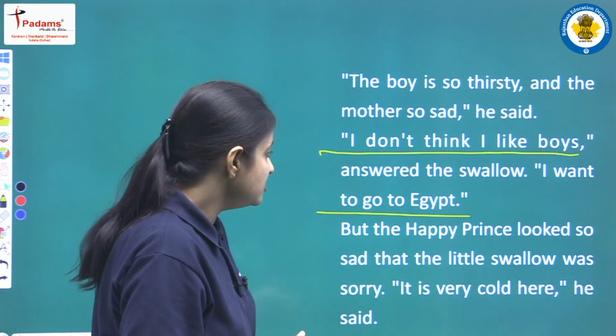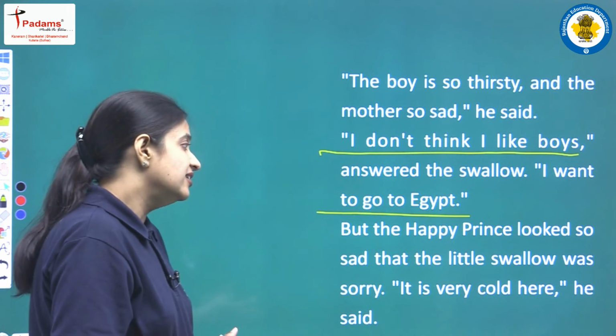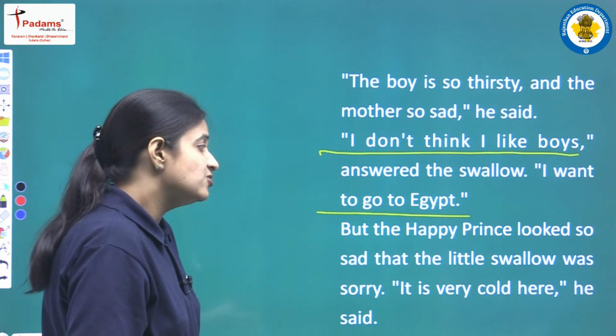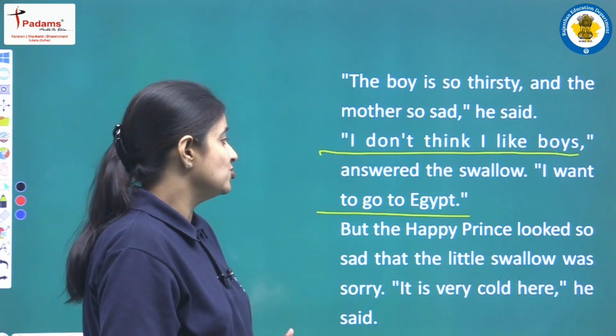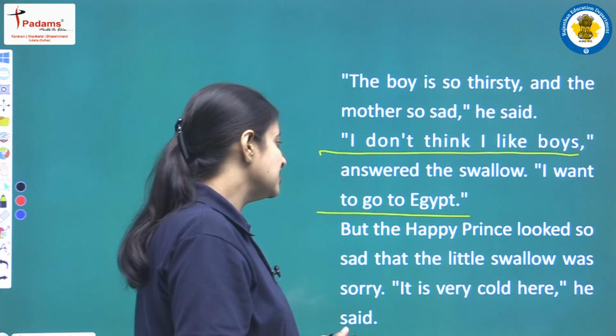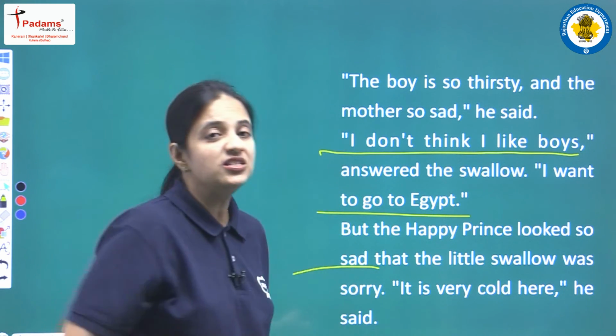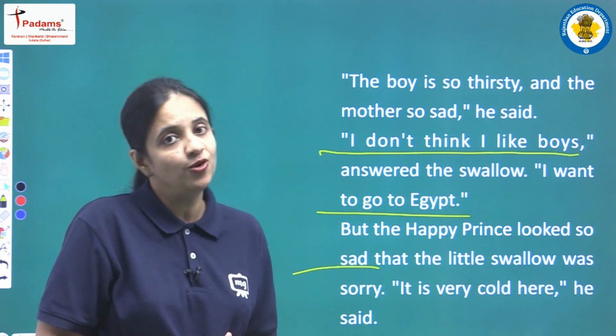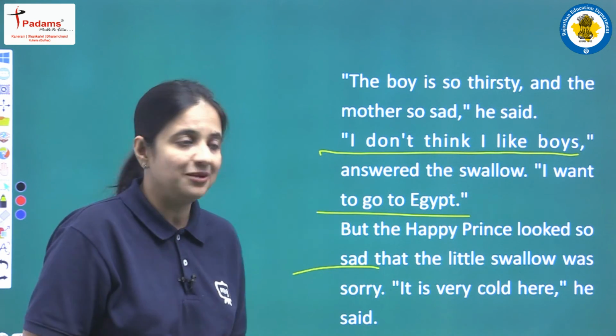But the happy prince looked so sad that the little swallow was sorry. It is very cold here, he said. So when the swallow replied like this, the happy prince was again very much sad, because he just wanted to help that woman, but he was unable to help her.